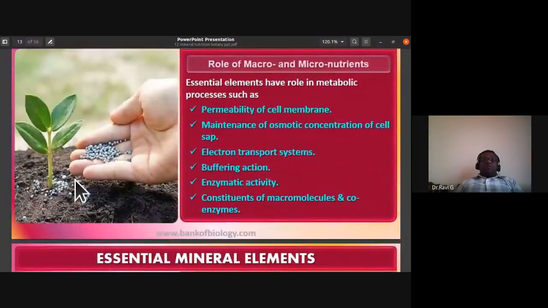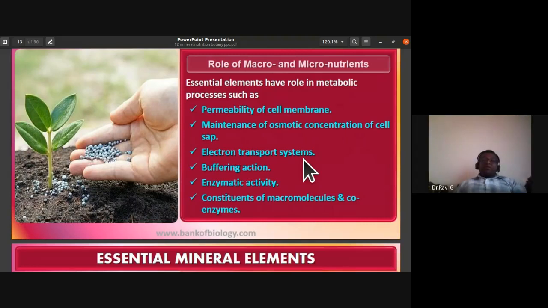The role of macro and micronutrients. So what is their role? The essential elements have a role in metabolic processes like permeability of cell membrane, the maintenance of osmotic concentration of cell sap, and electron transport systems.